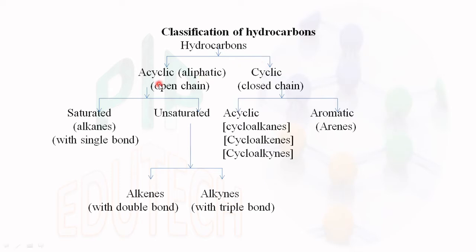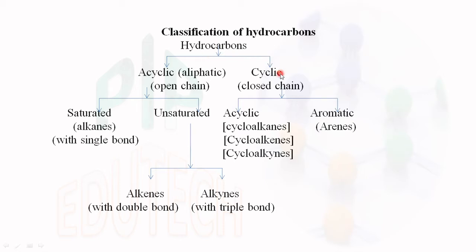Again, acyclic is further classified into saturated and unsaturated. Saturated means single bonds, example, alkanes. Unsaturated means multiple bonds, that may be a double bond or triple bond. If the compound has a double bond, it is called alkenes, and the compound having a triple bond is called alkynes.